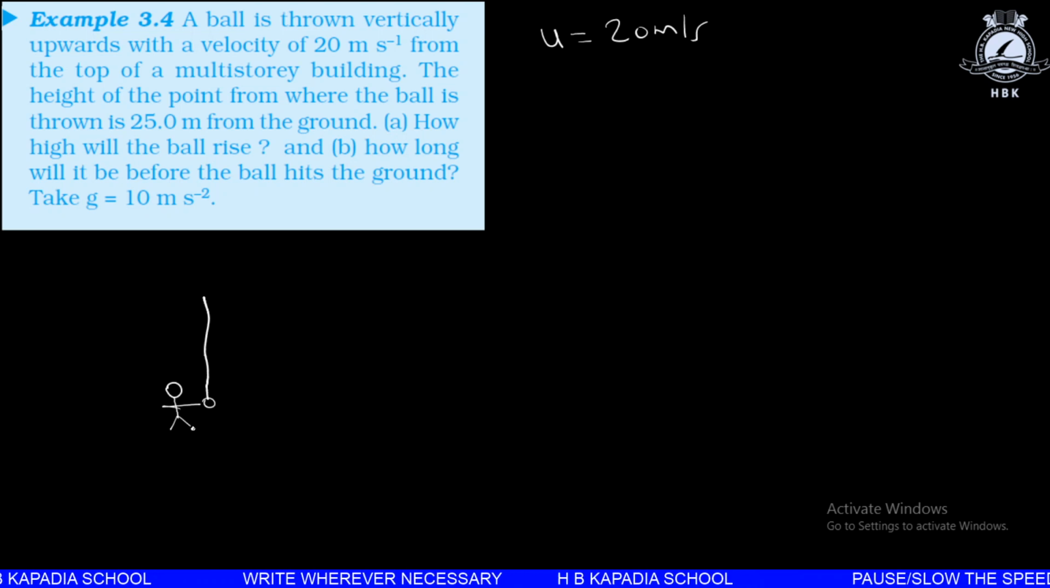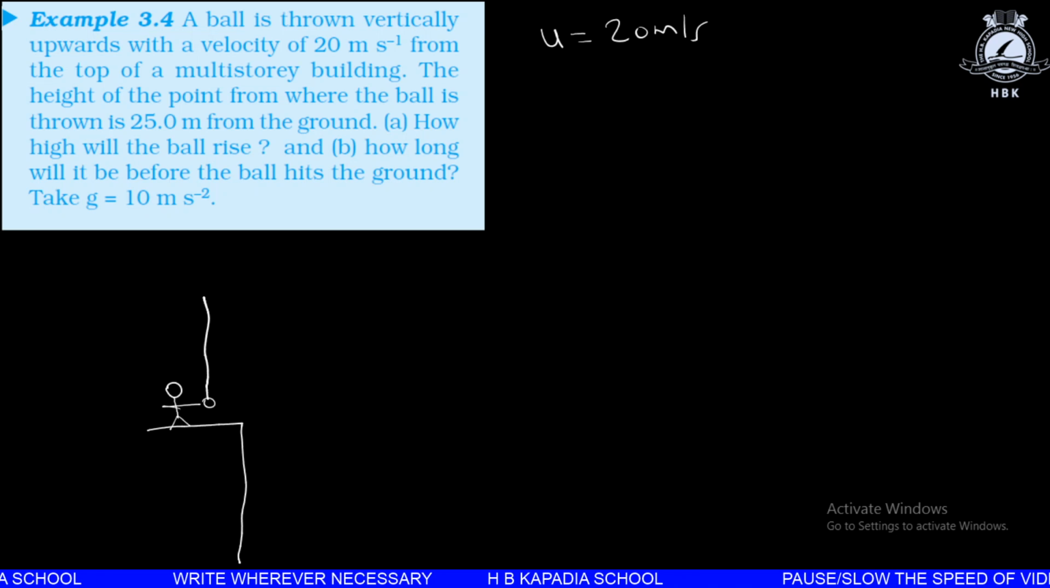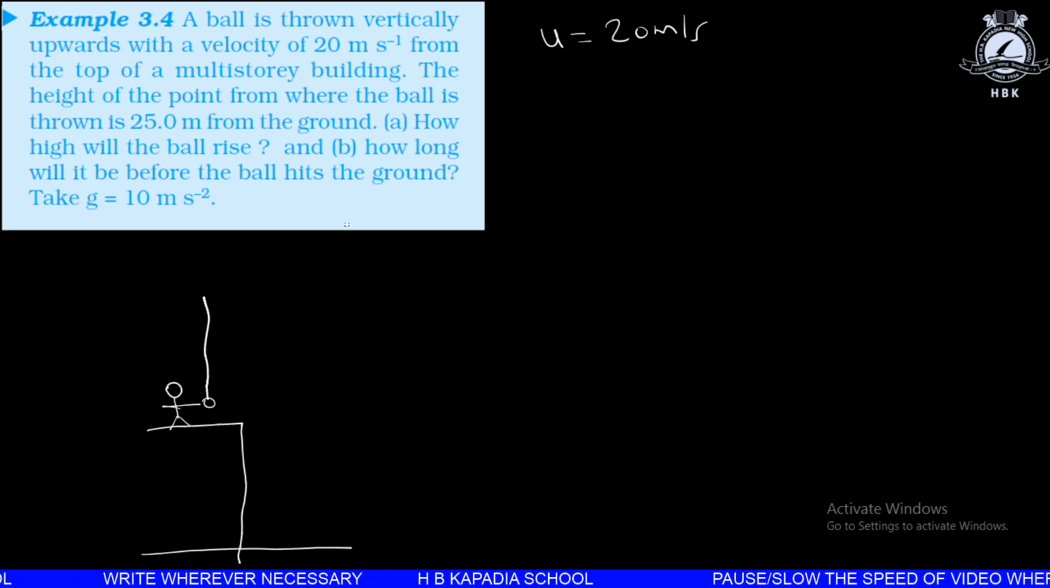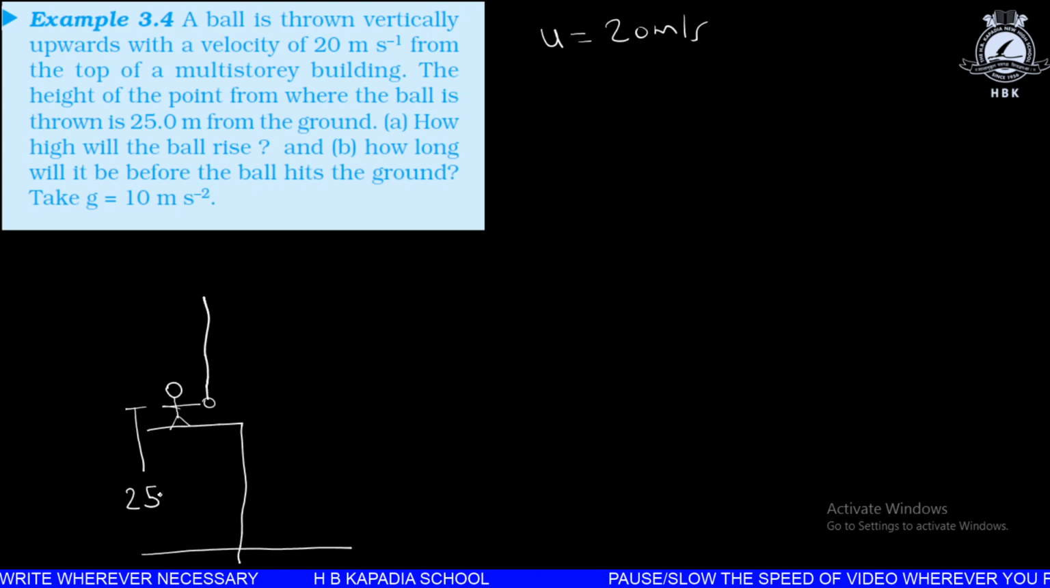Yes, the ball is thrown from a multi-story building. So imagine this person is standing on a multi-story building. The height of the point from where the ball is thrown is 25 meters from the ground. So this height from where the ball is thrown in an upward direction is at a height of 25 meters from the ground.